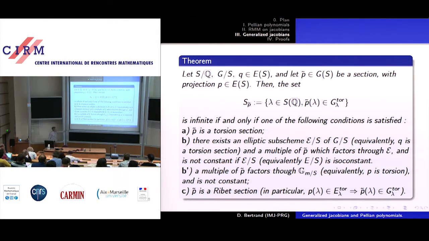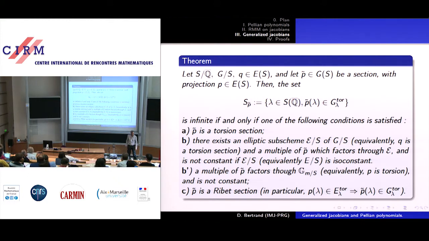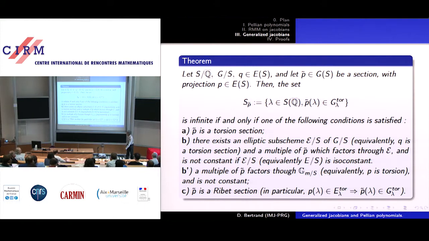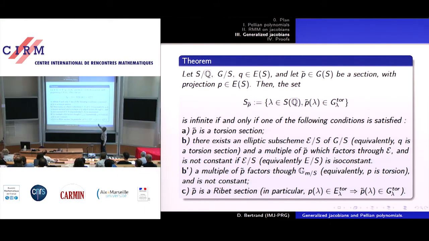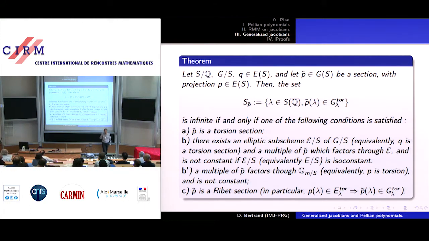All we have to know about Ribet sections is that they have the property that if they project to torsion points on the elliptic curve, on the abelian variety, then automatically there are torsion points on the semi-abelian variety. They lift torsion values of the abelian variety to torsion points of the semi-abelian variety.